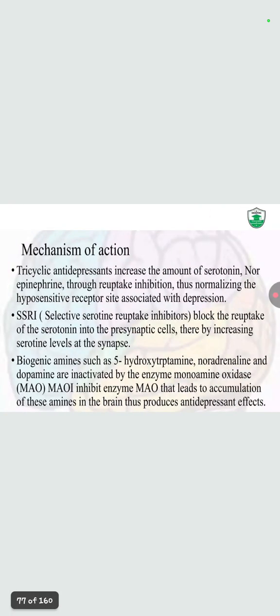Now, the next topic is antidepressants. This is a type of medication used to treat and prevent depression. Tricyclic antidepressants increase the amount of serotonin and norepinephrine through reuptake inhibition.